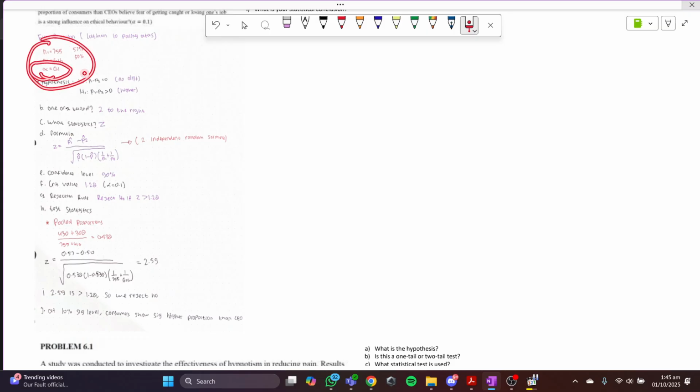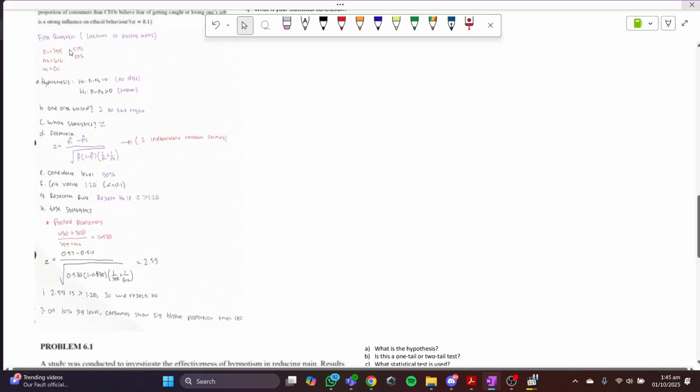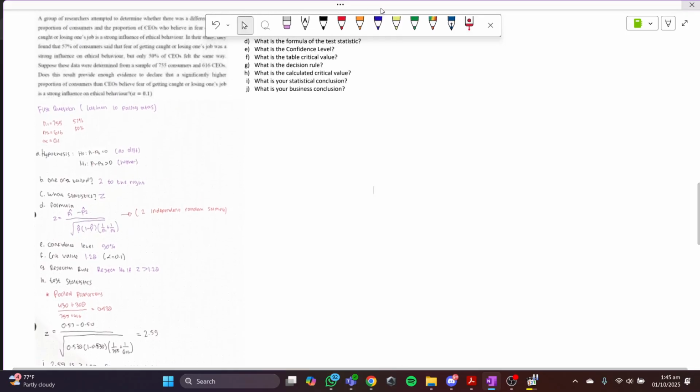We have the confidence level of 90%. Now, the hypothesis is that P1 minus P2 equals 0, so there's no difference. And for this one, there is a difference, that the consumer has a higher chance. I think it's from the question. Oh yeah, here: a significantly higher proportion of consumers than CEOs believe in fear of getting caught or losing one's job. So basically it means that the odds are higher.